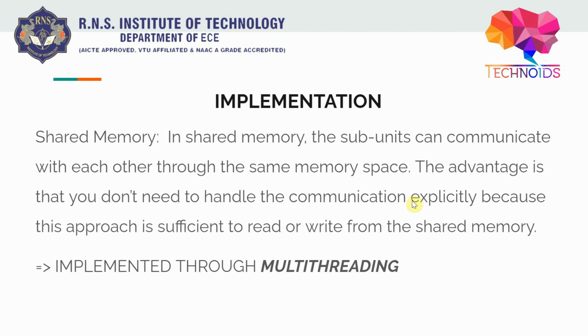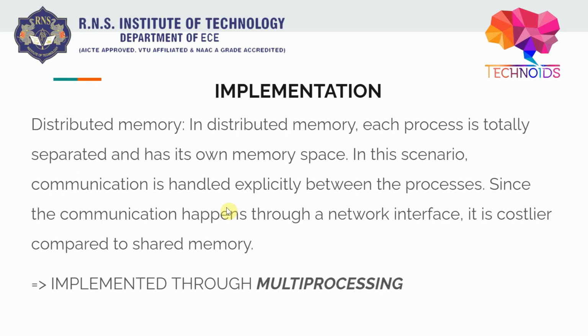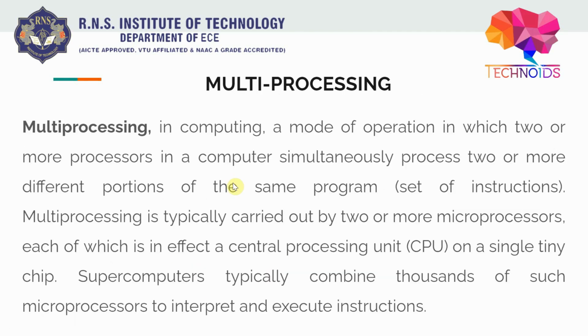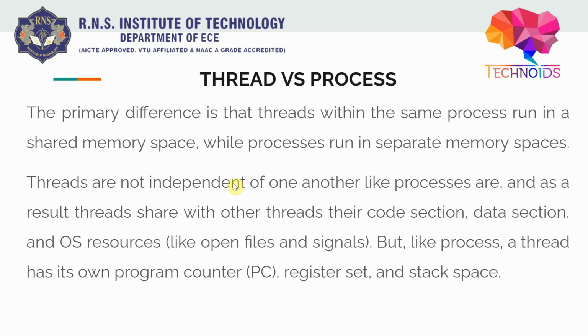threads use shared memory, and processors, I'm sorry, processes use distributed memory. Remember, so when we are doing multi-threading, we are using shared memory.